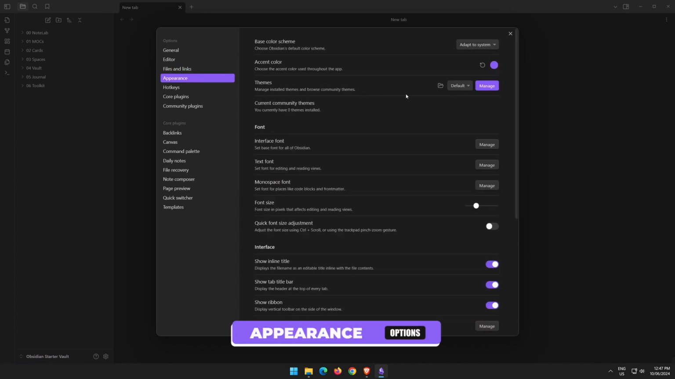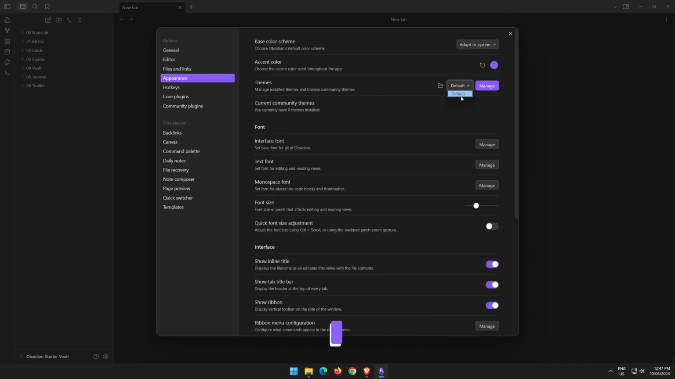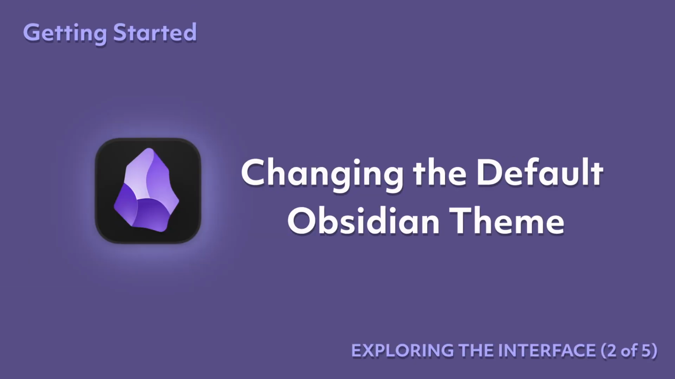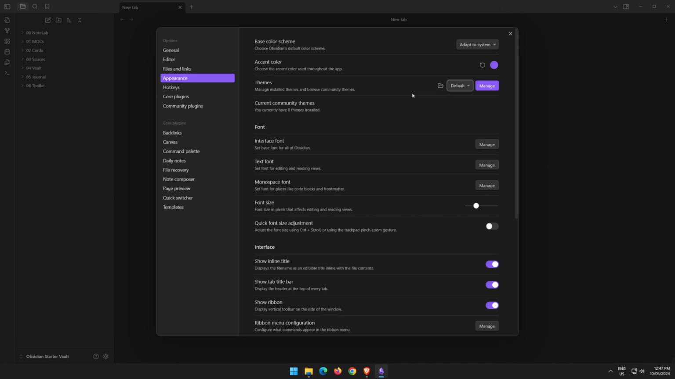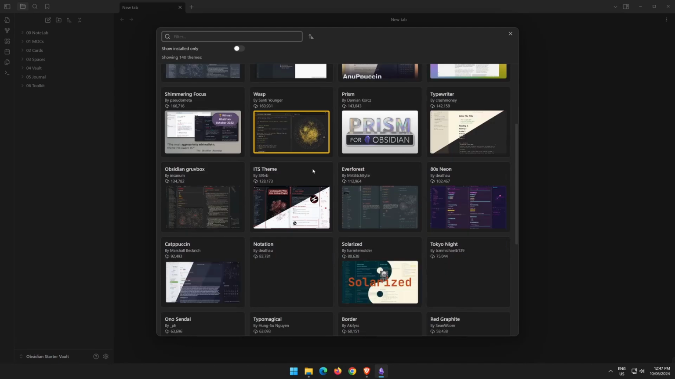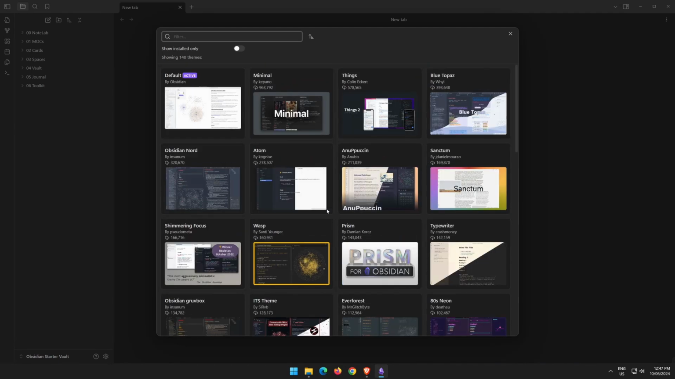By default, you get the Obsidian default theme installed with the Obsidian purple color. I think it looks okay. For beginners, it's fine. If you would like to explore some more community themes, you can do so by hitting manage, searching for a theme which you may like. The more people that have downloaded the theme, the more popular and supported the theme will be.